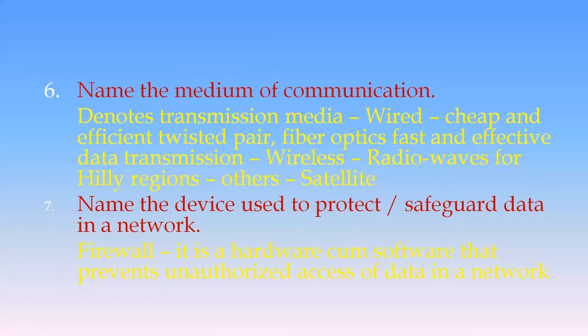In wired, for cheap and efficient transmission of data, we use twisted pair cable. Fiber optics is for faster speed, if you need more speed. Or else you can also use Ethernet cable. It is medium cost, and you can use that if people are not preferring twisted pair cable. Then for wireless communication, the cheapest and most efficient mode is radio waves.